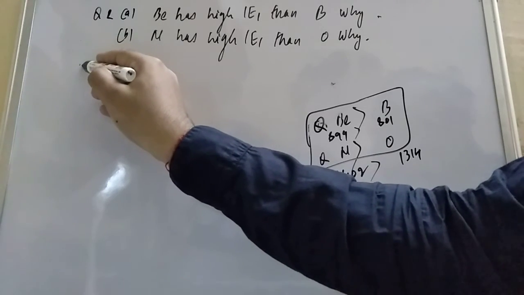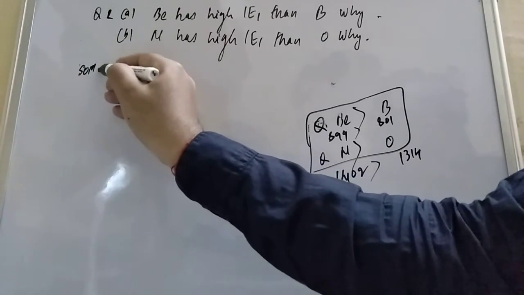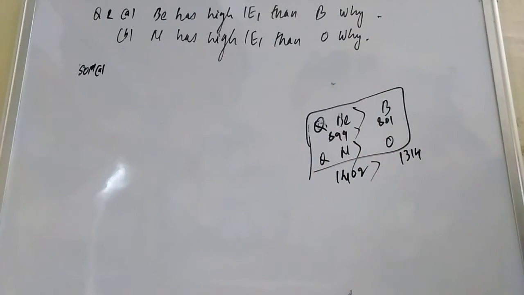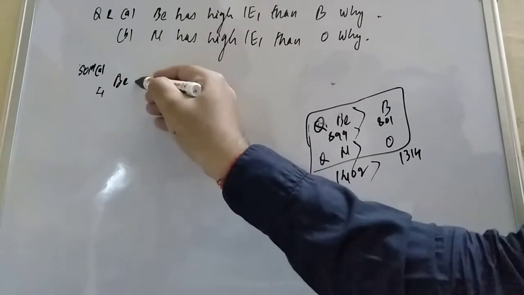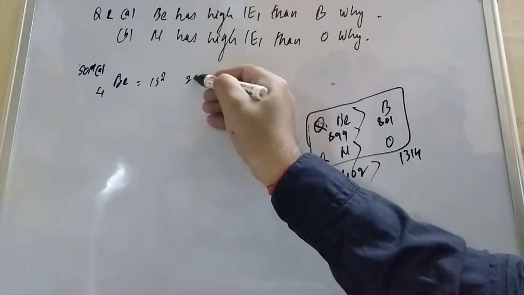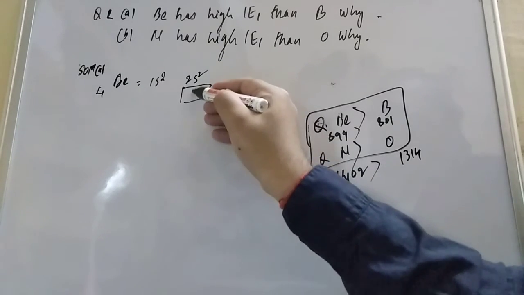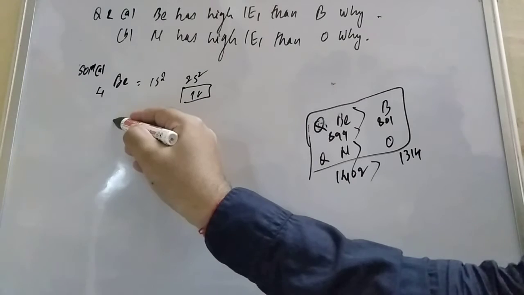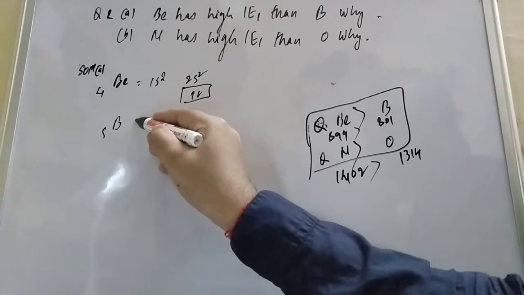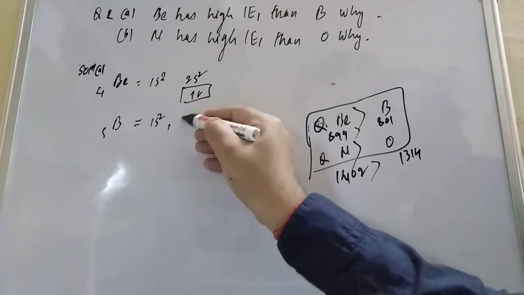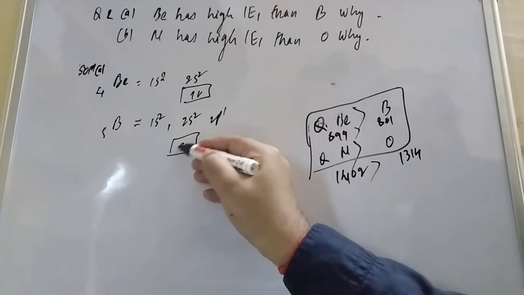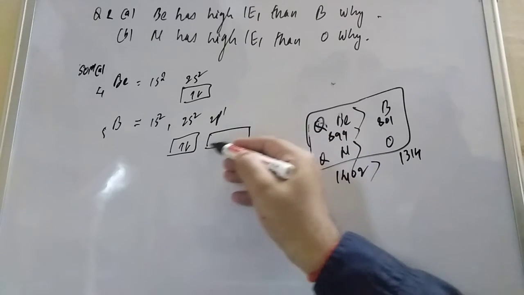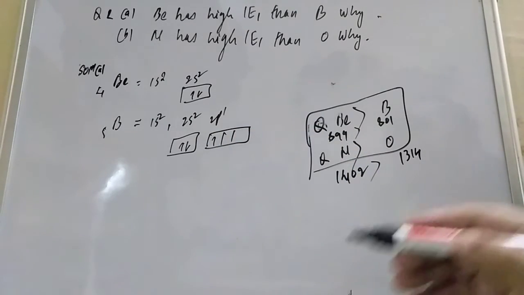In solution number A, beryllium has atomic number 4, with configuration 1s2 2s2, so there are 2 electrons in the 2s. Boron has atomic number 5, with configuration 1s2 2s2 2p1, so there is 1 electron in the 2p.